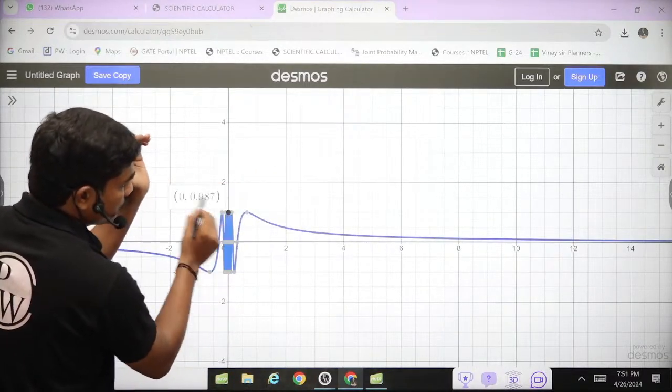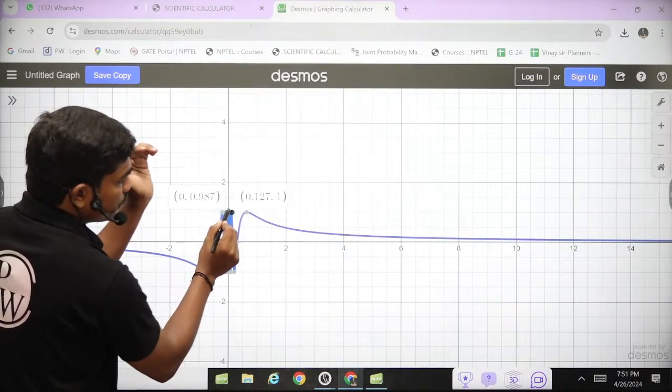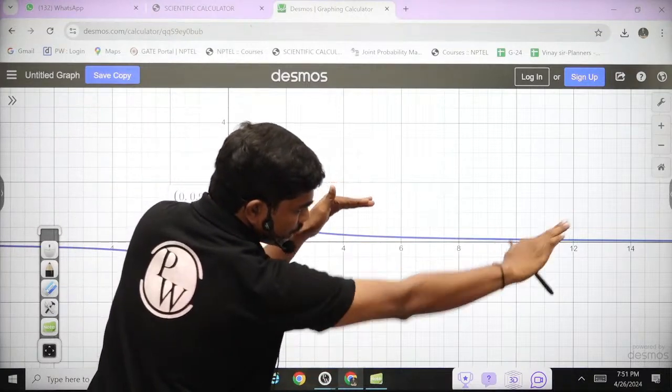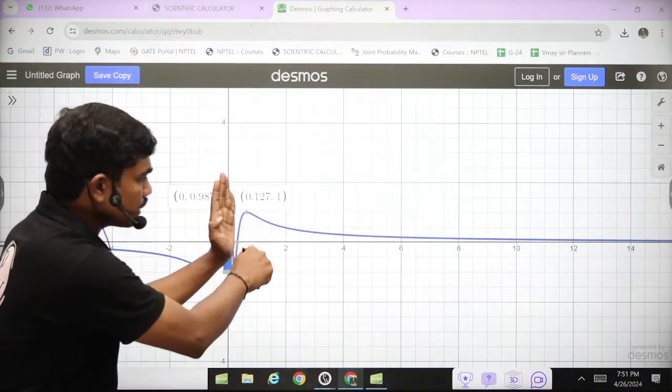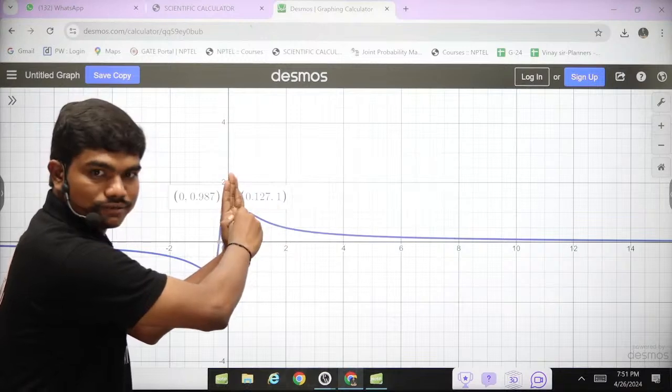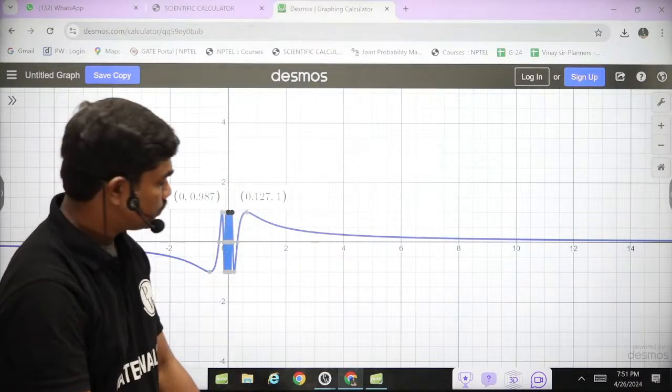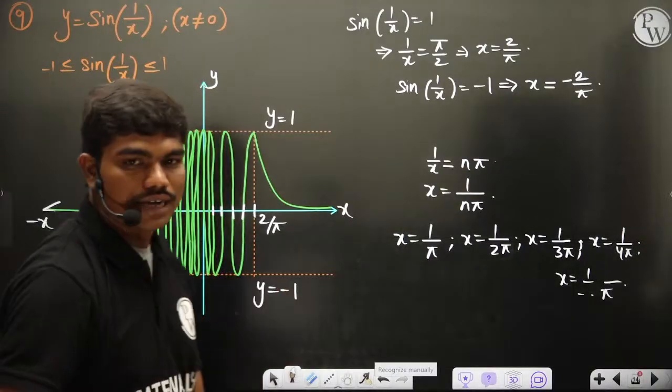Any of these values are 1, okay. 0.987, 0.99, if you go, you'll get 1. But this graph keeps getting down to 0. After this point it is never negative, because pi by 2 value, x will be less than pi by 2, of course. Clear? Okay, so that's how we have this graph.